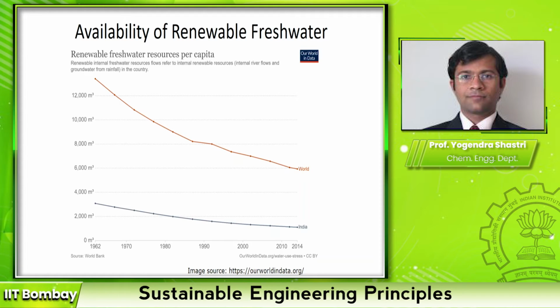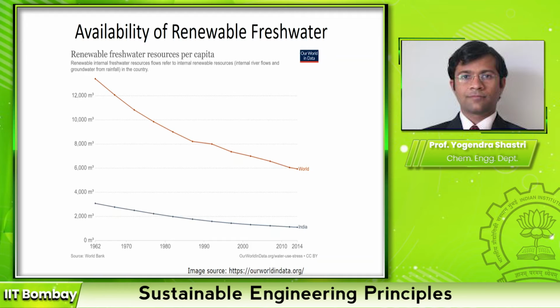In the first week, when we talked about the ecosystem goods and services, we highlighted the role of water in maintaining the ecosystem goods and services. So from that point of view, water is extremely important. It is one of the basic necessities for human survival. But unfortunately, the availability of water and the quality of water is degrading quite rapidly in India as well as